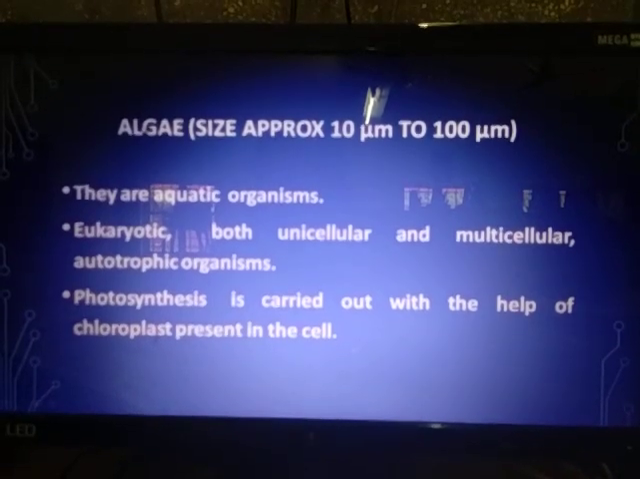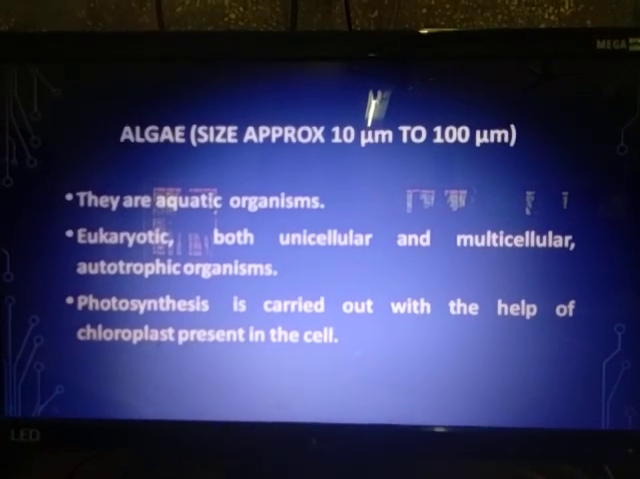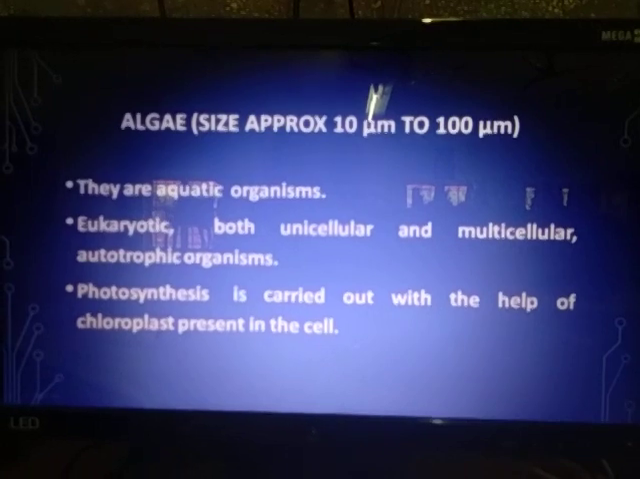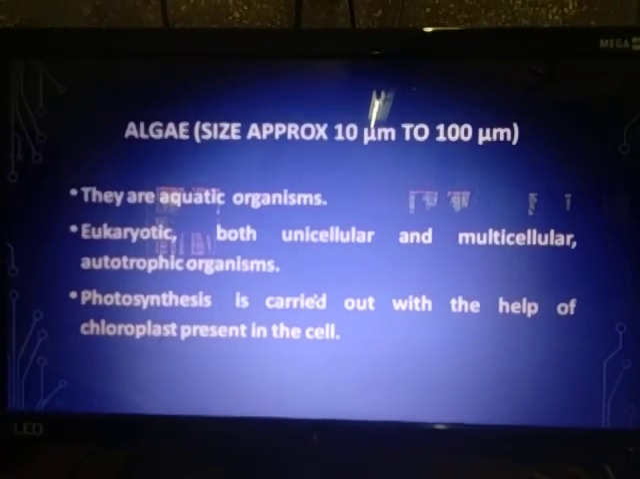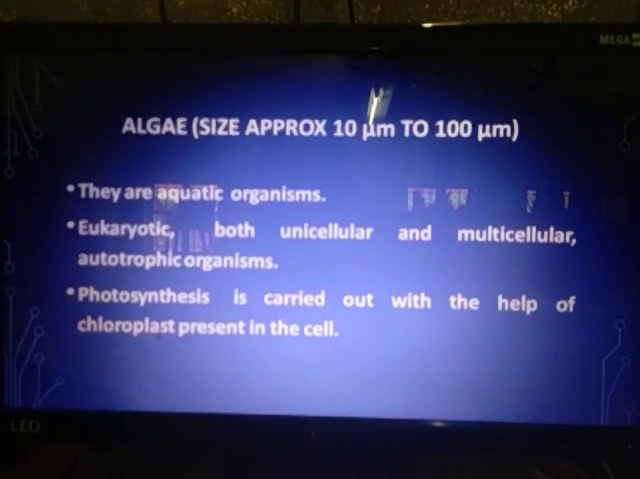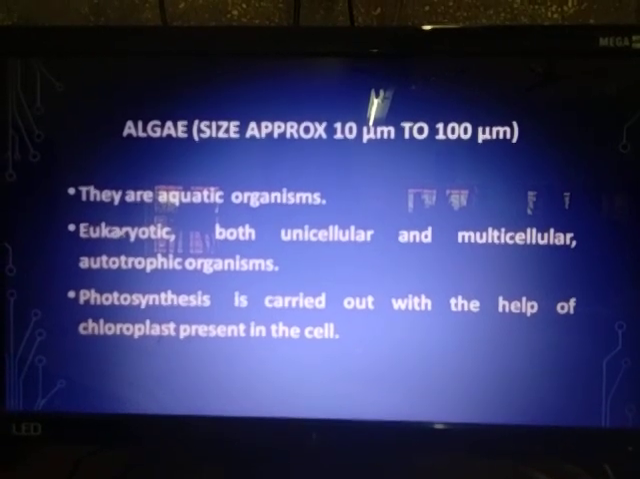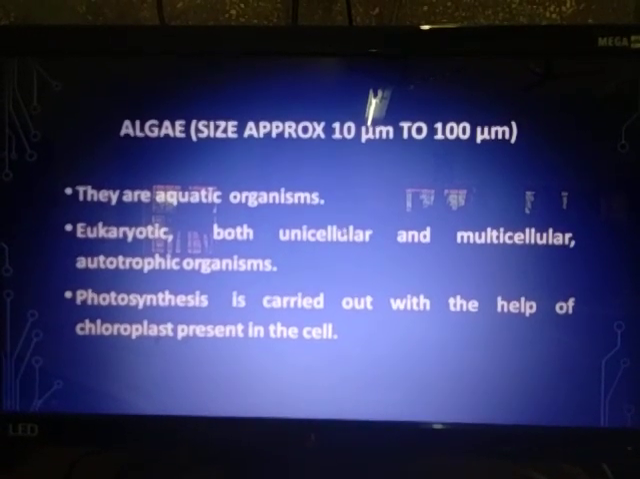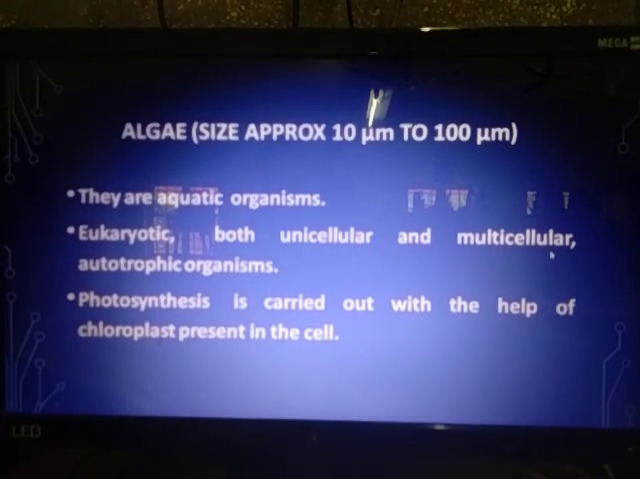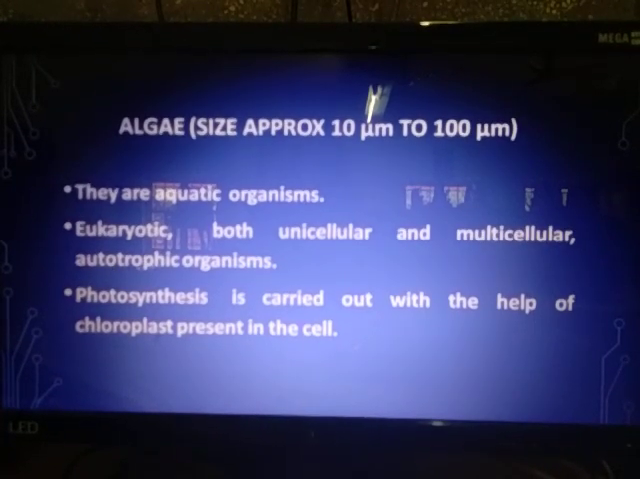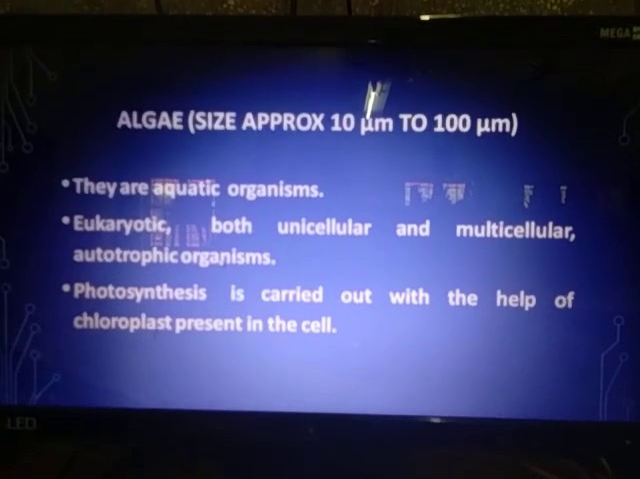So where are algae mostly found? They are aquatic in nature. That means they are found mostly in water, maybe fresh water or marine water. They are eukaryotic, as you know by now, both unicellular and multicellular organisms are present, and they are autotrophic in nature. So their mode of nutrition is only autotrophic.